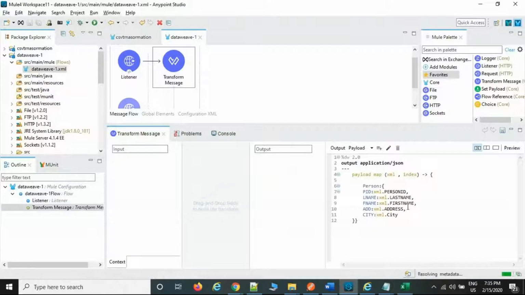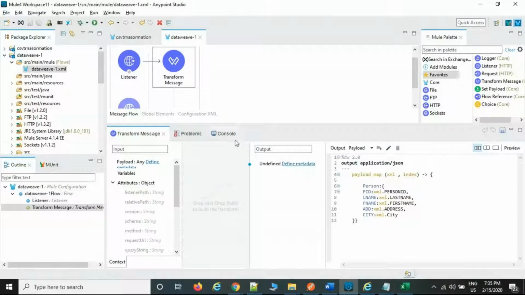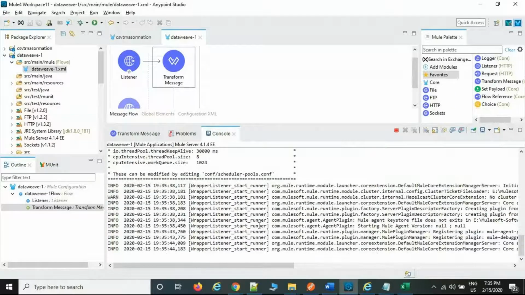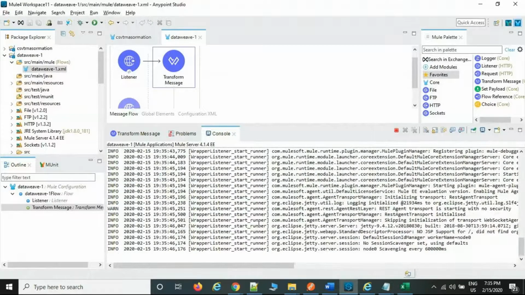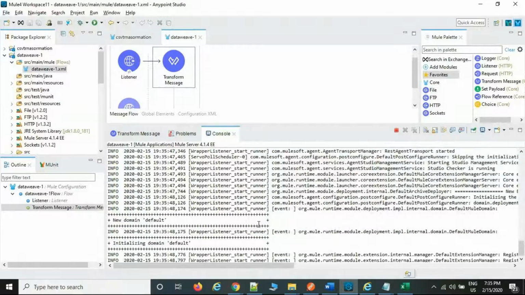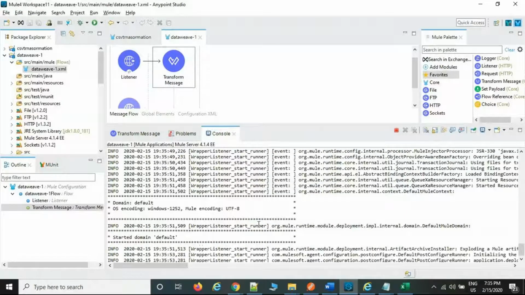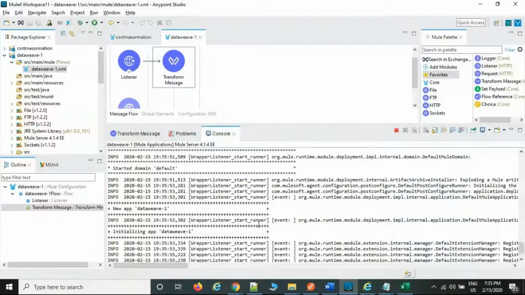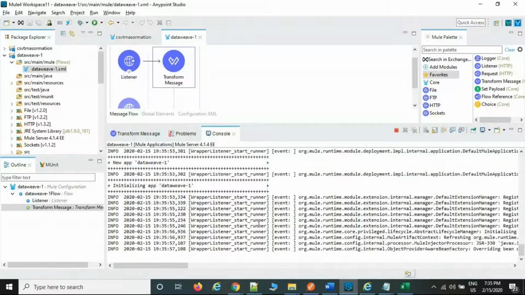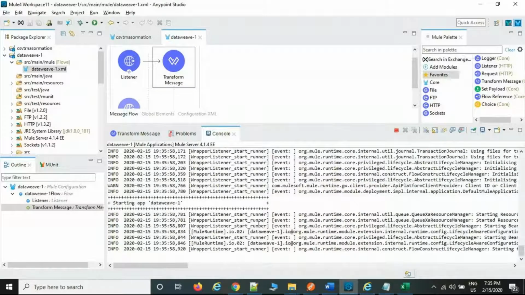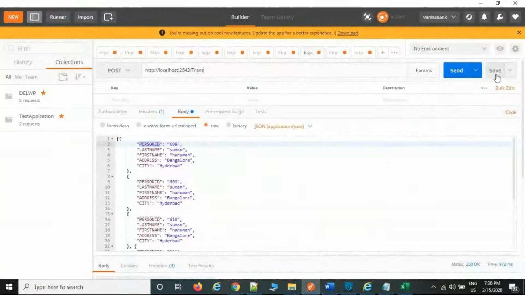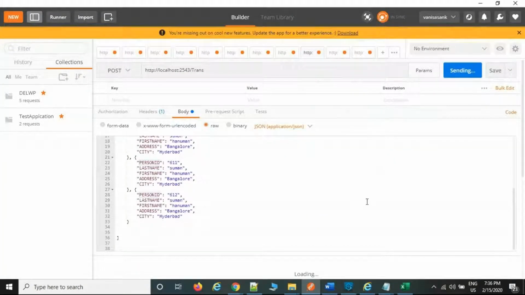Okay, first and last name for the city. Now you can send a request and get the JSON format.